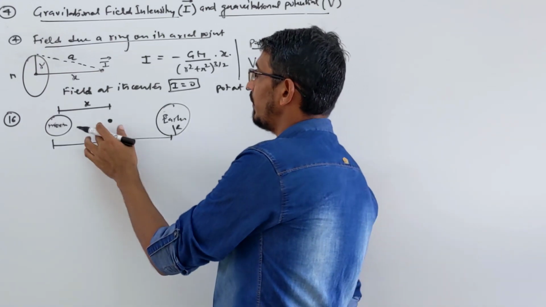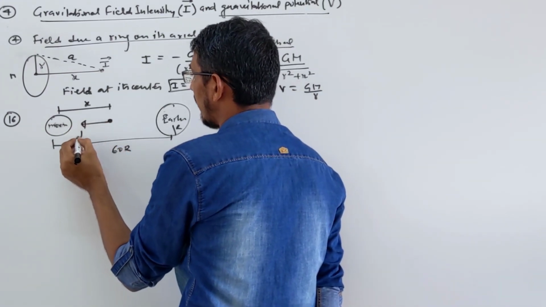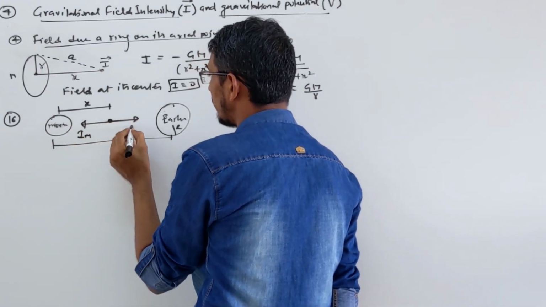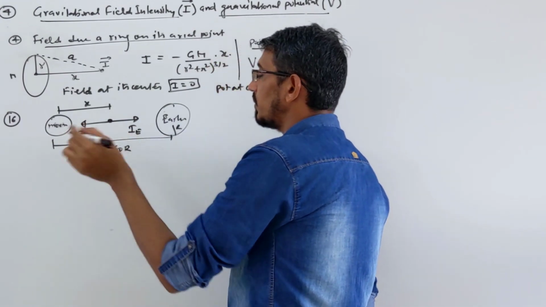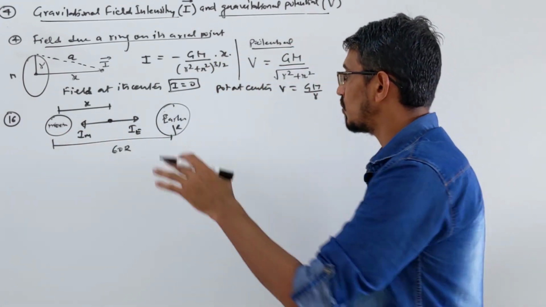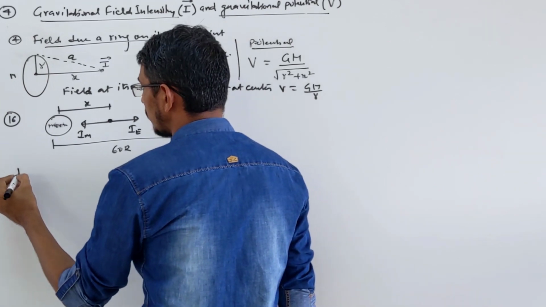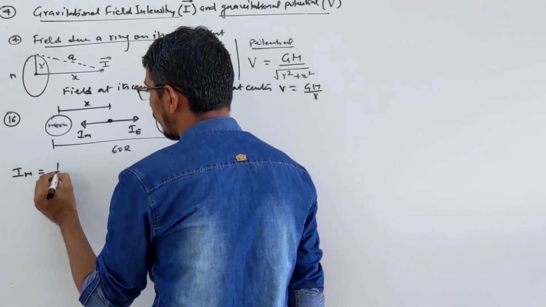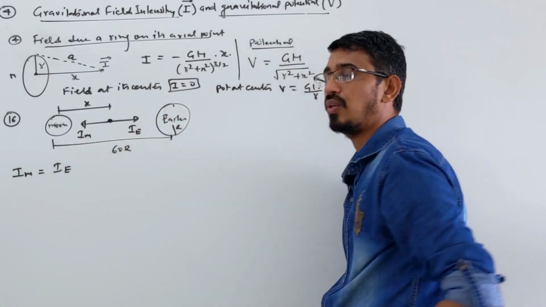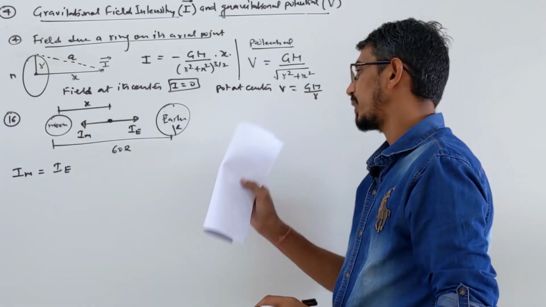So there will be two fields, one field due to the moon, that's I moon, and one field due to the earth, that's I earth. They say the net field is 0, which means these two fields should be equal and opposite. So field due to moon is equal to field due to earth. Just write your formula, that's your answer. You can also use a shortcut, I will tell you.